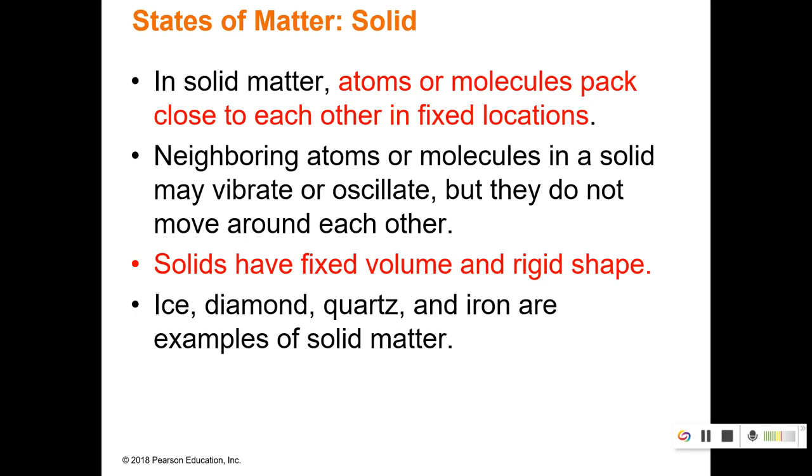So, specifically about solids. Atoms or molecules are packed close to each other in their fixed locations. Also, we talked about this, they vibrate. They don't move around each other, they just kind of vibrate in place. And one of the most important things, solids have fixed volume, which means they keep their volume, and a rigid shape, which means they also keep their shape. So if I put a pen into a cup, it still has the volume of the pen, and it still has the shape of the pen.